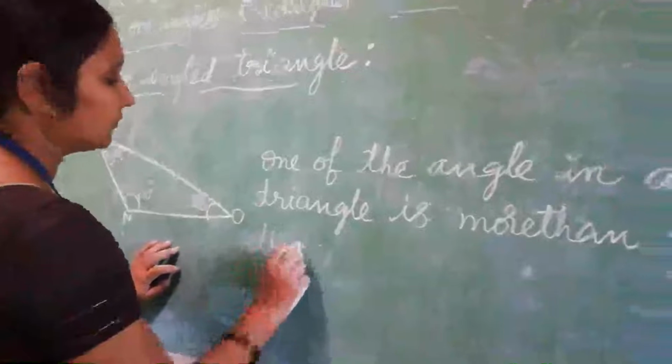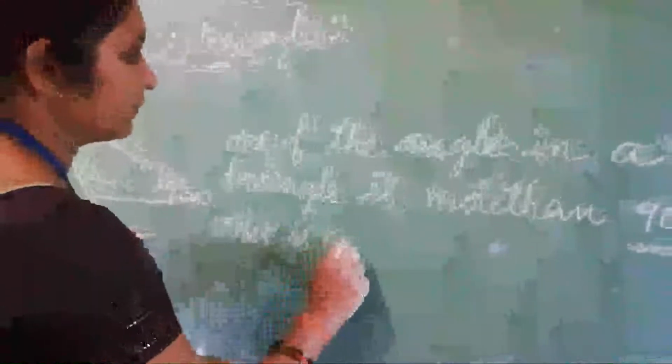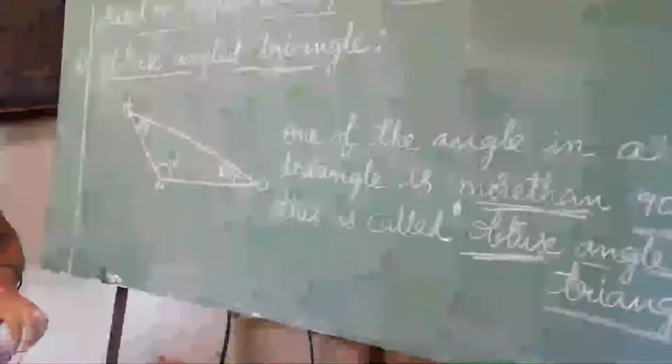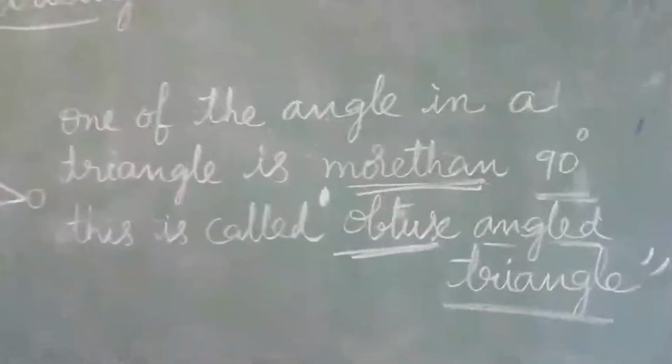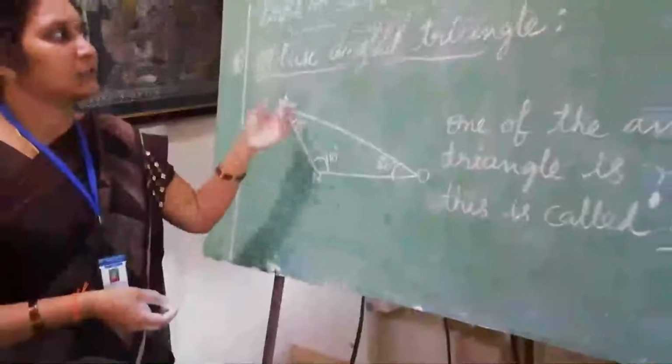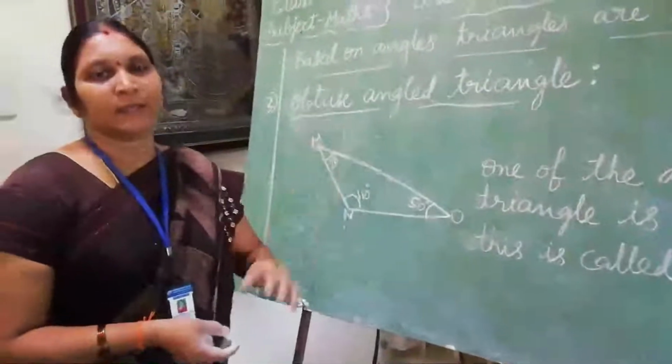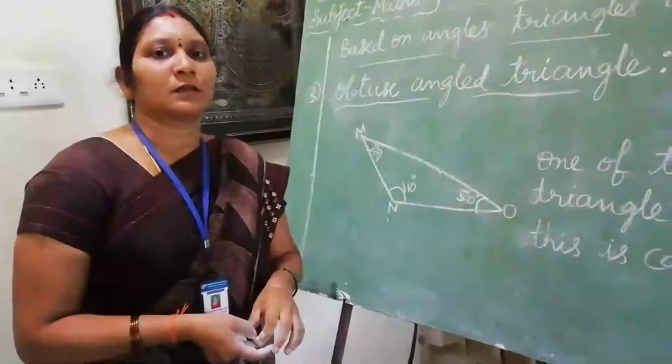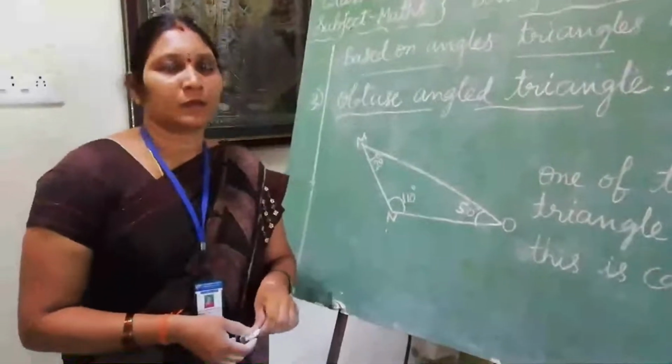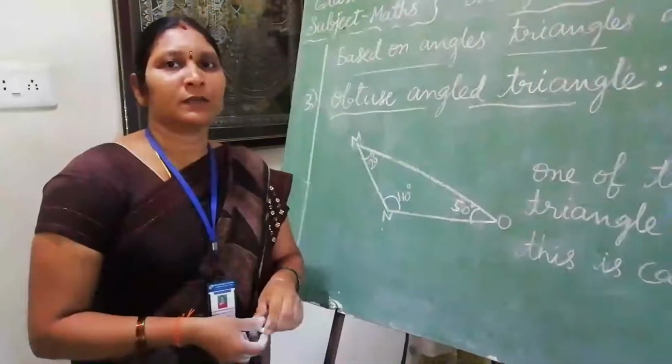The last one is obtuse angle triangle. Obtuse means what? More than 90 degrees. A triangle that has an angle of more than 90 degrees is called an obtuse angle triangle. Now see this obtuse angle triangle. See, one of the angles is more than 90 degrees. Here it is 110 degrees. So that type of triangle is called obtuse angle triangle.